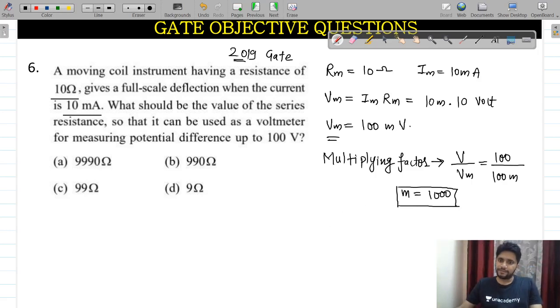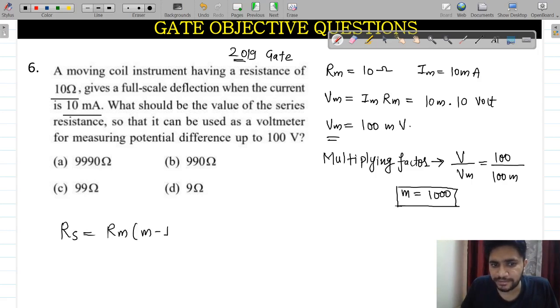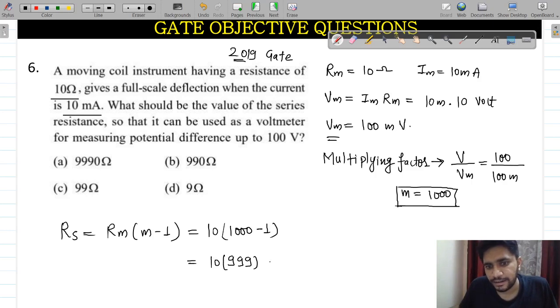This multiplying factor M becomes 1000. Now after doing all this, you can easily calculate the value of Rs that should be connected in series, which is equal to Rm multiplied by M minus 1. Rm is 10 ohm, and M minus 1 is 1000 minus 1. It becomes 10 into 999, which gives you 9990 ohms. So the value of this series resistance will be high.